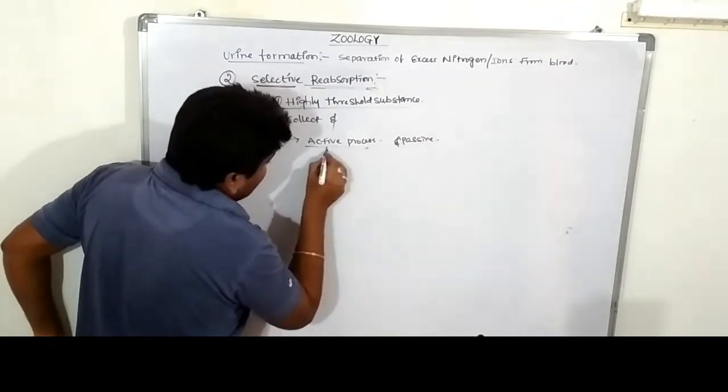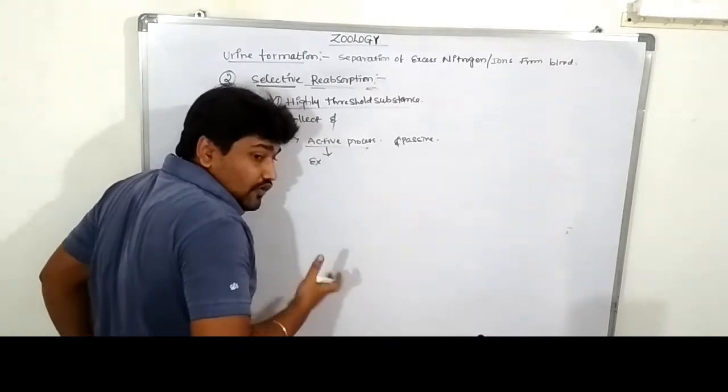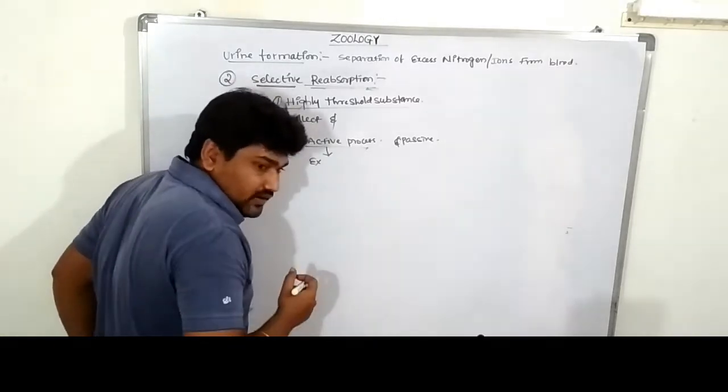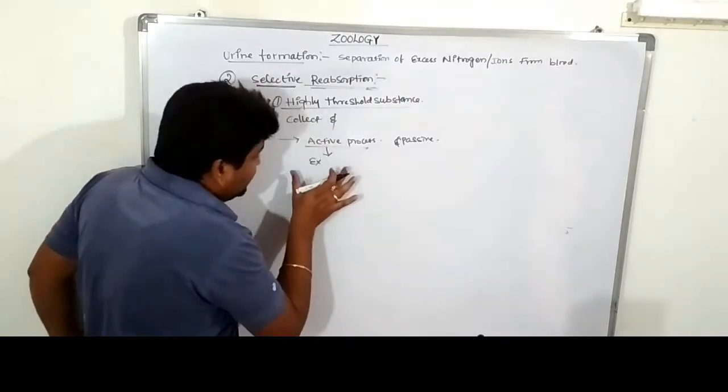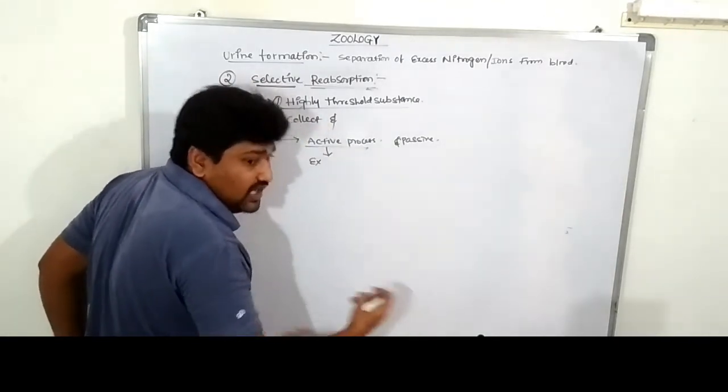What is the active process? It is the expenditure of energy. These are reabsorption of food or substances from the primary urine. So in this process there is expenditure of energy for the reabsorption of the substances.